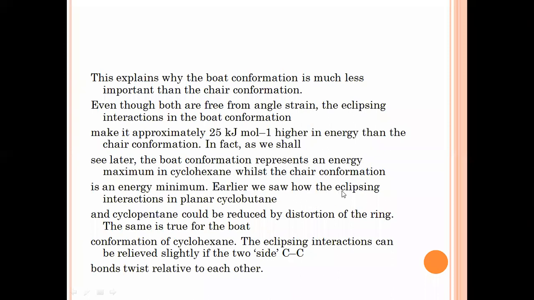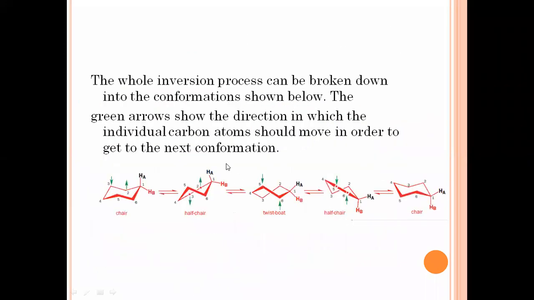Earlier we have seen how the eclipsing interaction in planar cyclobutane, cyclopentane, and in the case of cyclohexane also, can be relieved slightly by puckering. So in this way, they are going to have a change in conformation. So this is a chair conformation. Again, if it is rotated at an angle, it is going to have the half chair.